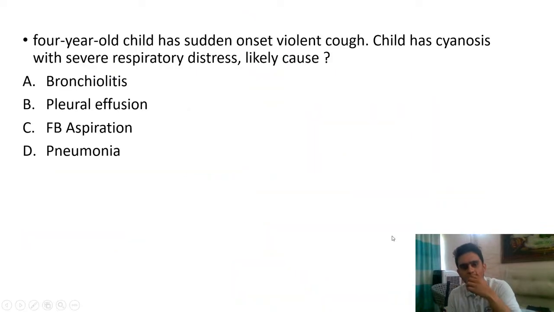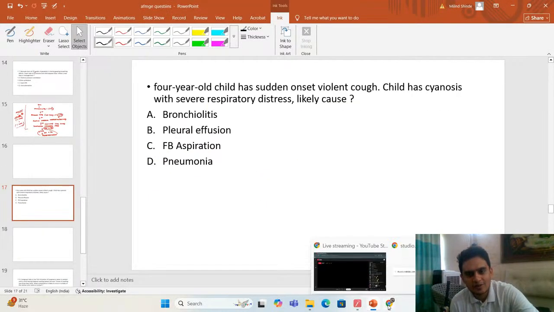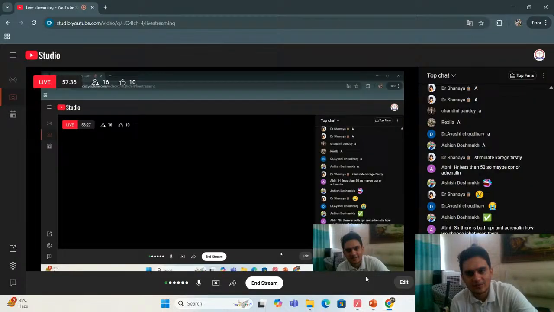Okay, let's move on to the next question. You have a 4-year-old child who has sudden onset violent cough. The child has cyanosis with severe respiratory distress. What is your likely cause? The mother says that the child was playing and now he has sudden distress. What do you think?